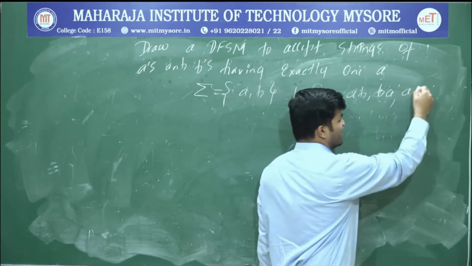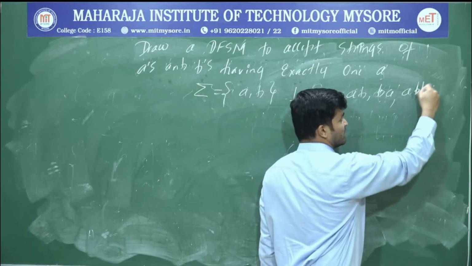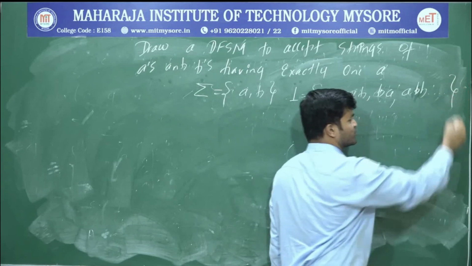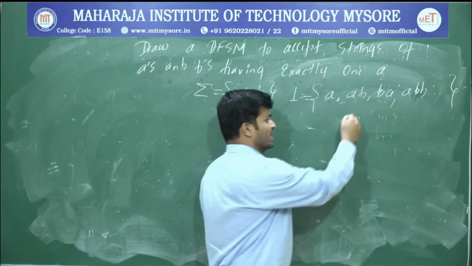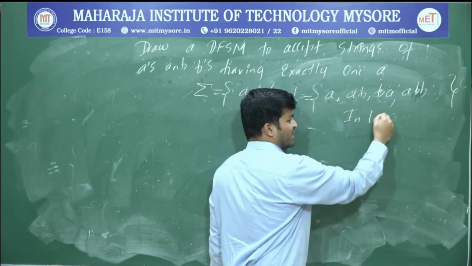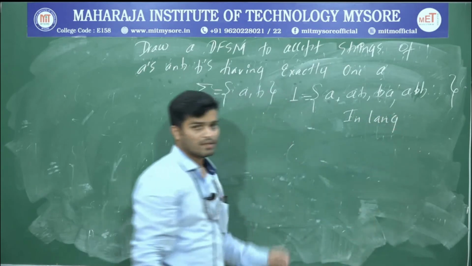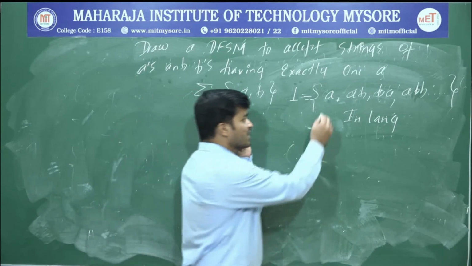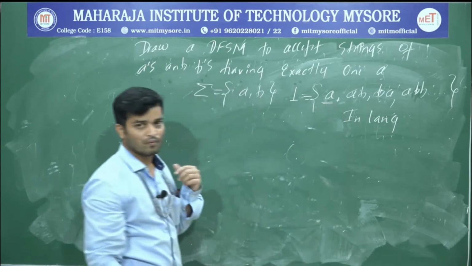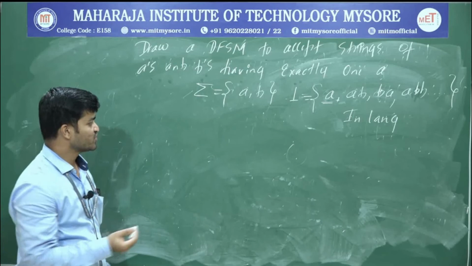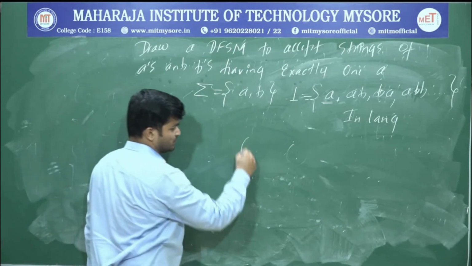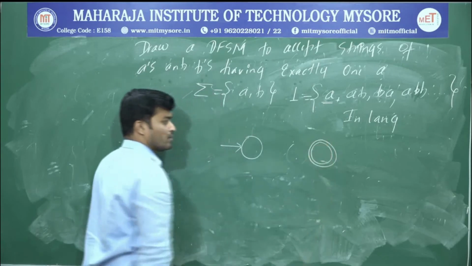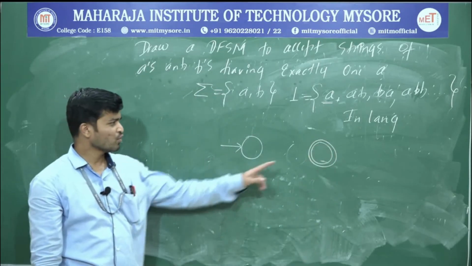I can write ABB. So exactly one A. And I can form infinite number of strings. What's the type of the language? Language is infinite language. Whenever the language is infinite, just underline the minimum length string. What's the minimum length string? 1. If it is 1, how many states? We're going to have 2 states. One is the start state and one more is the accepting state.